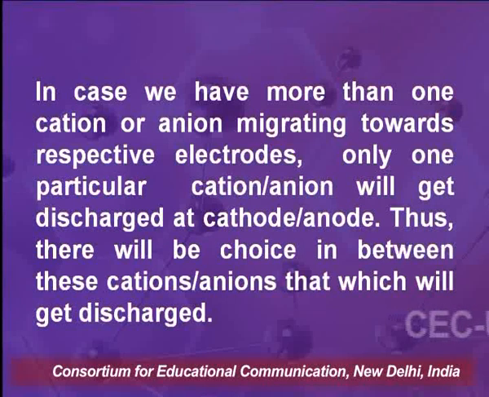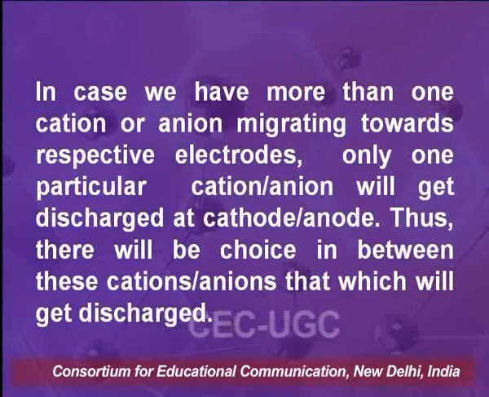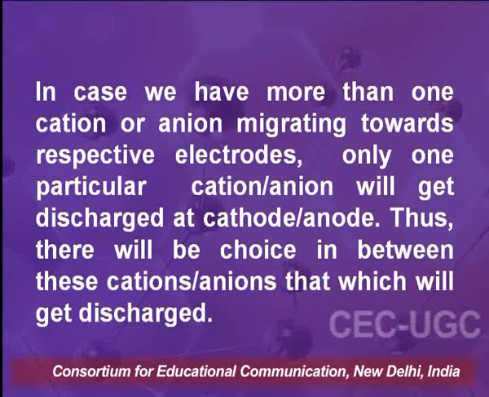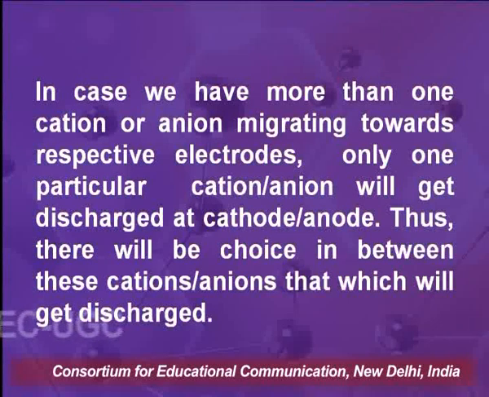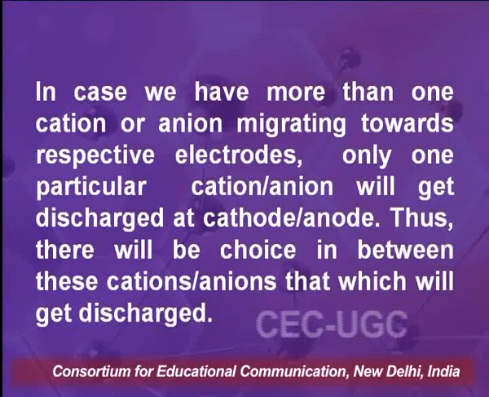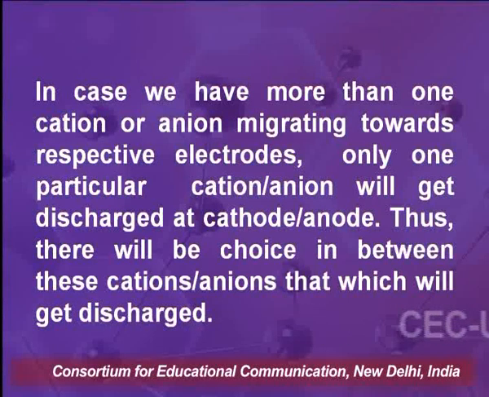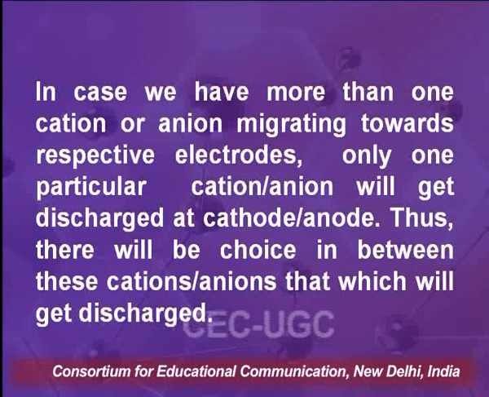In case we have more than one cation or anion migrating towards the respective electrodes, only one particular cation or anion will get discharged at cathode or anode. Thus, there will be a choice between the cations or anions that will be discharged at the respective electrodes.